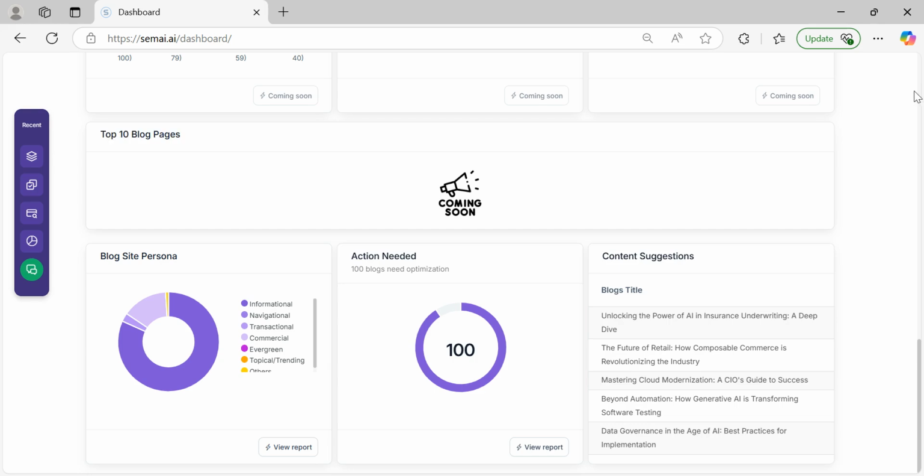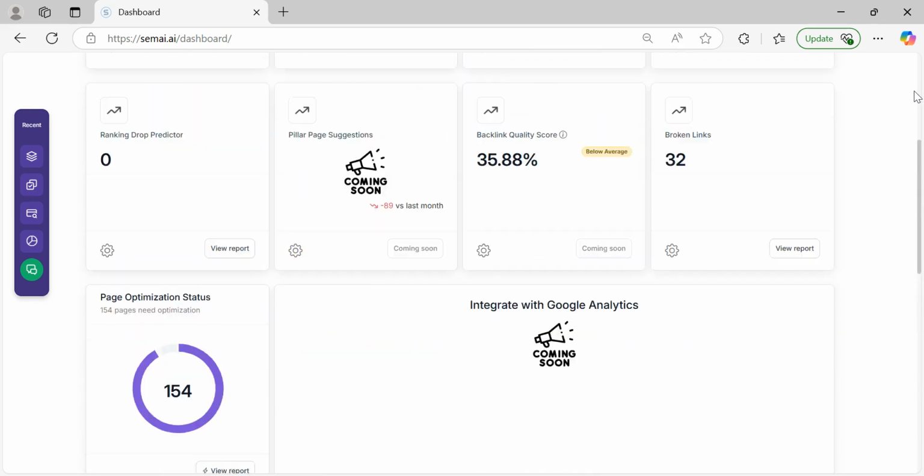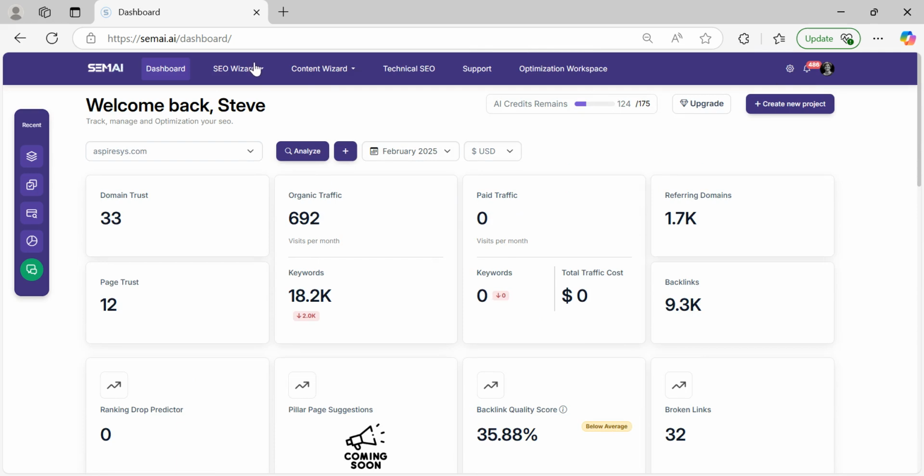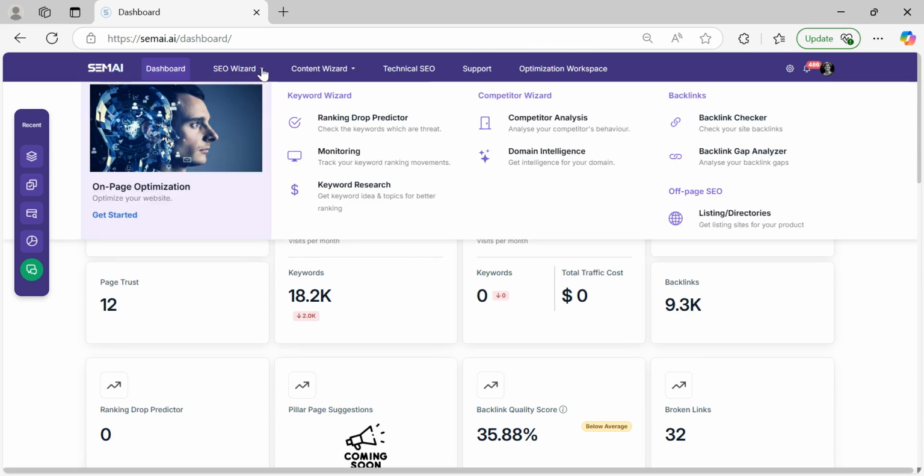And once you scroll up, you can start looking at an SEO wizard, which is basically all the tools you need to get your SEO up and running. So you have the on-page optimization, whether you have an existing page or you want to create a new page, all those optimizations can be done in basically a couple of minutes, best case scenario. Which is probably not possible in any of the other tools available at this point of time. Typically it takes days and weeks.